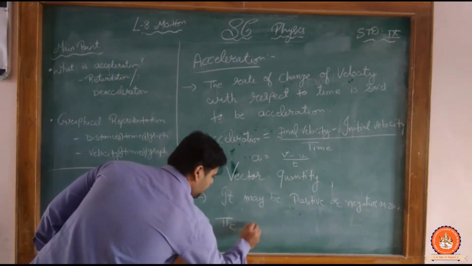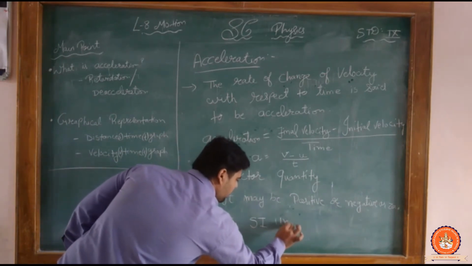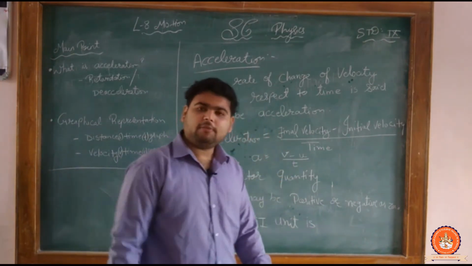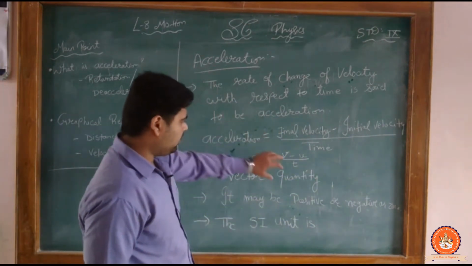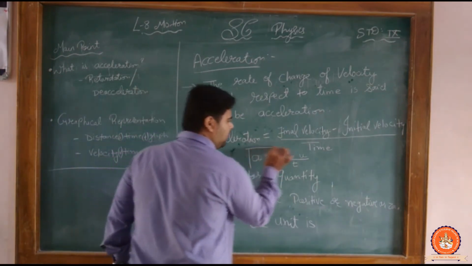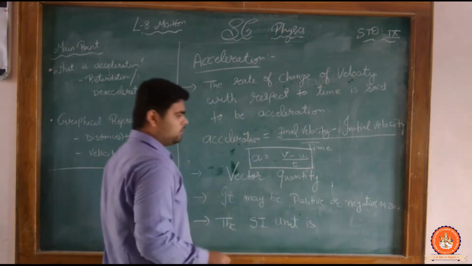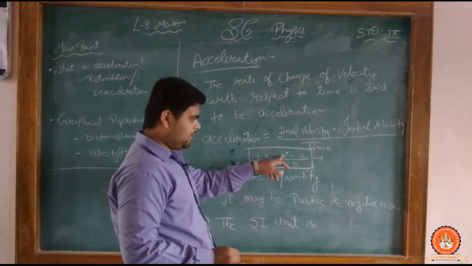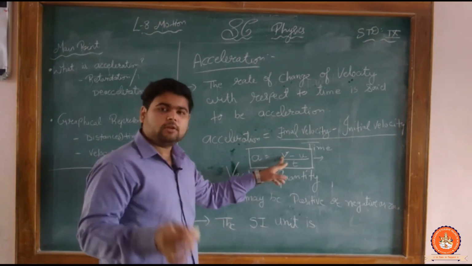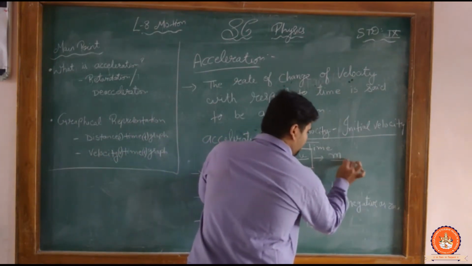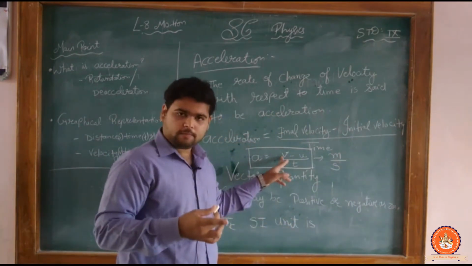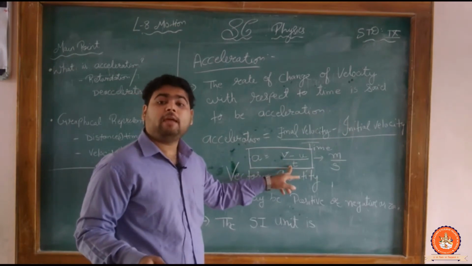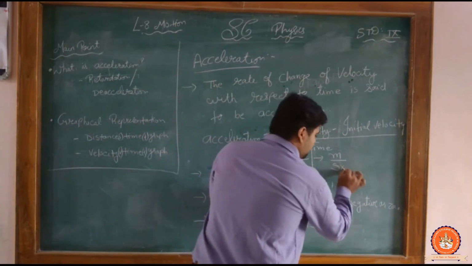The SI unit is, now how can we find the SI unit? Look here, this is our formula, and from that we can find the SI unit. The SI unit of velocity is meter per second, and the SI unit of time is second.